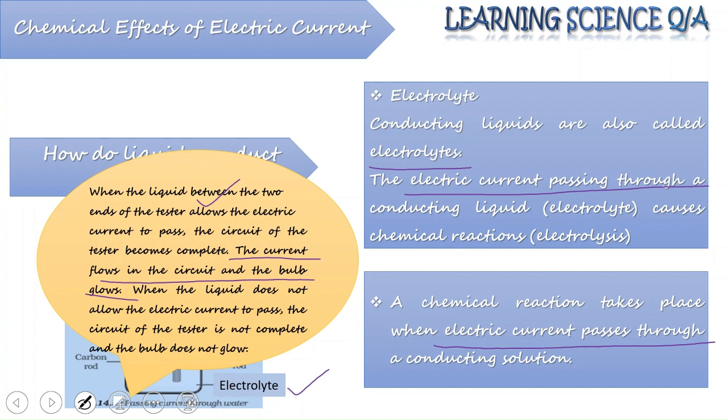Alternatively, when the liquid does not allow the electric current to pass, the circuit of the tester, where the electrolyte that we are using is placed, is not complete and the bulb is not glowing in this case.